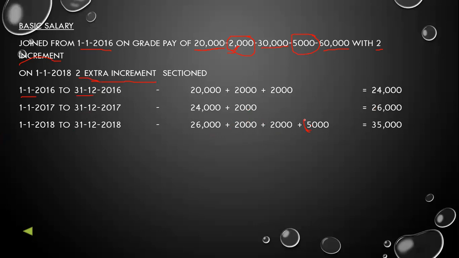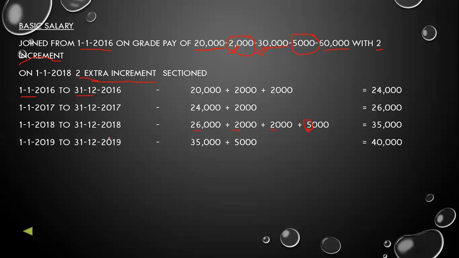Why is it not 2,000 and why is it 5,000? Because it is 26,000 plus 2,000, so 26 plus 2 is 28,000. Plus 22,000 is 30,000. And here it is stated that once the salary becomes 30,000, 5,000 will be added. So we will add 5,000. So the total salary will become 35,000 during the year 1st January 2018 to 31st December 2018.